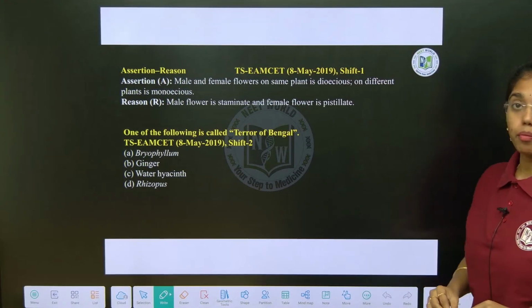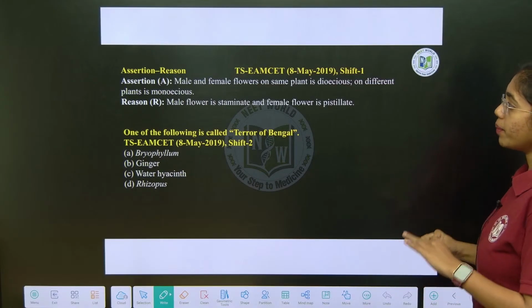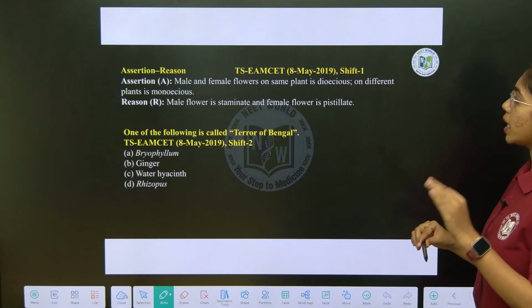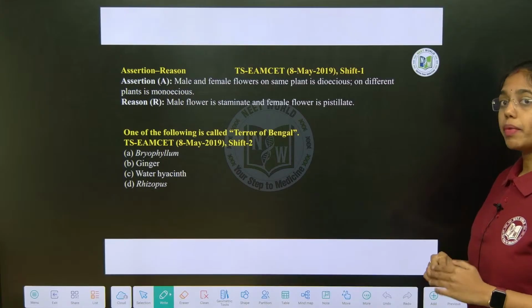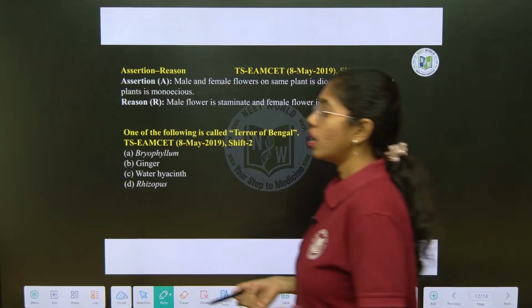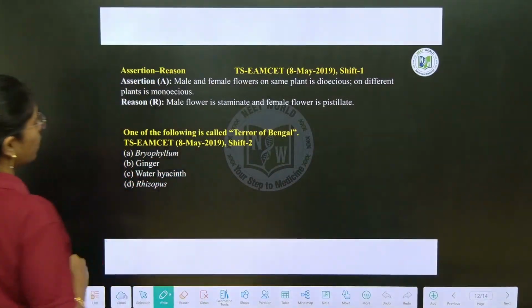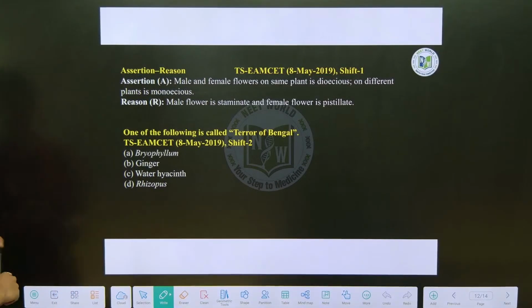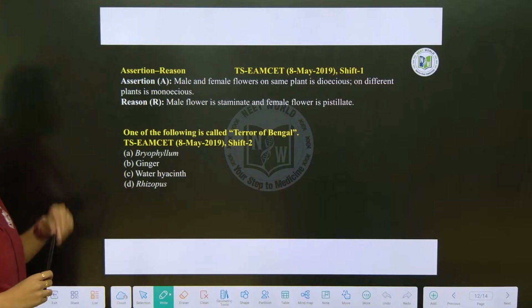Assertion and reason type of question again. Male and female flowers on the same plant is dioecious. On different plants it will be monoecious.